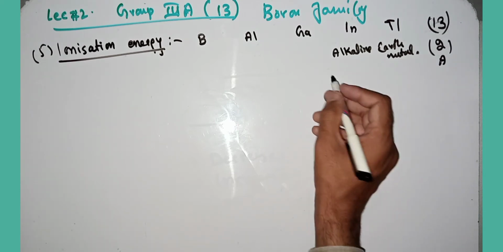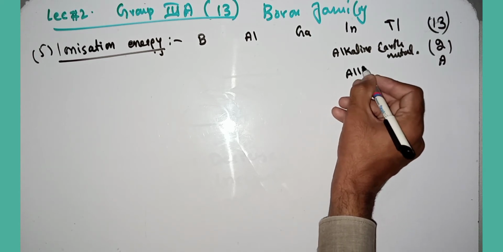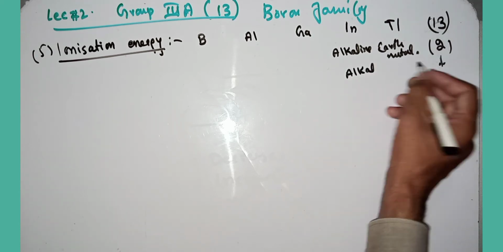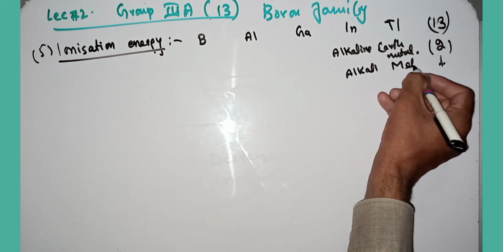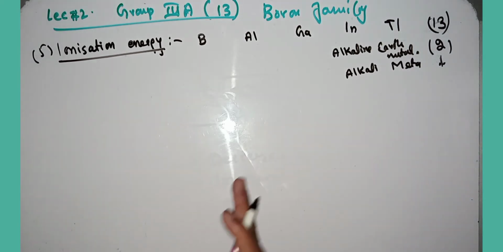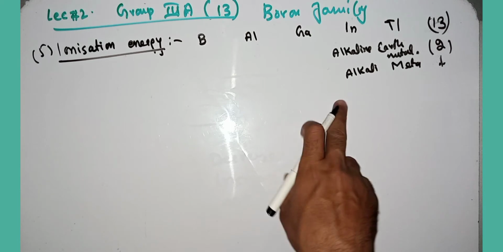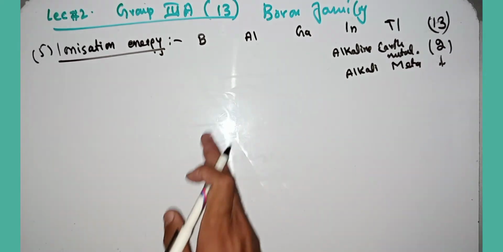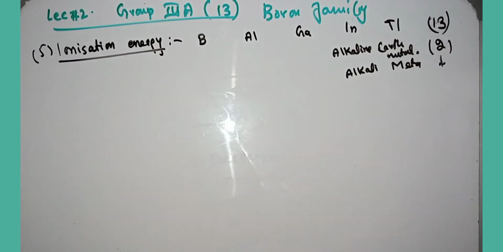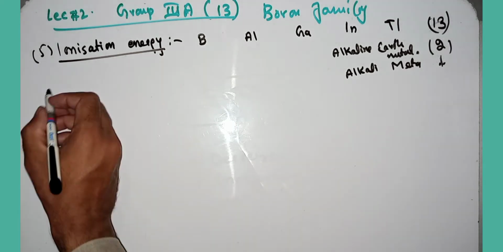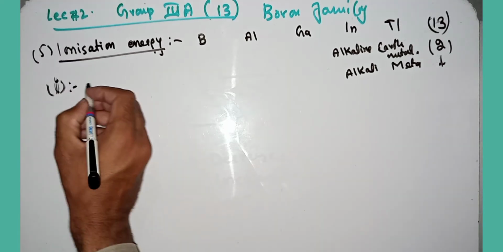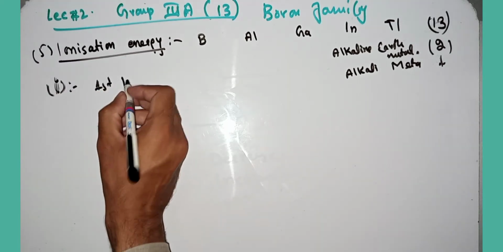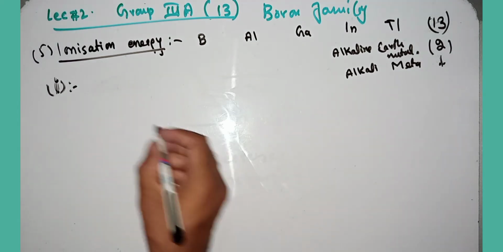While the first group is called alkali metals. In alkali metals there are hydrogen, lithium, sodium, potassium, rubidium, cesium. All these elements can be put in alkali metals, while in alkaline earth metals there are calcium, magnesium and so on. So the first ionization energy, here is a few about ionization energy.